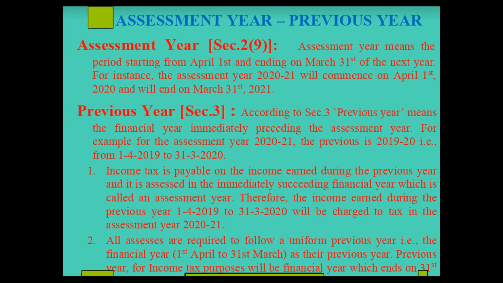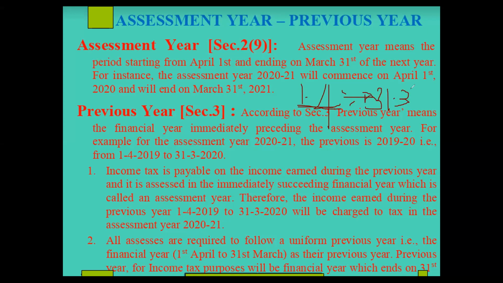Whereas our financial year, with reference to income tax, is calculated like this: every financial year starts from 1st April and ends on 31st March of the next year. Is it clear? A financial year starts on that year's April 1st and ends on the next year's March 31st.